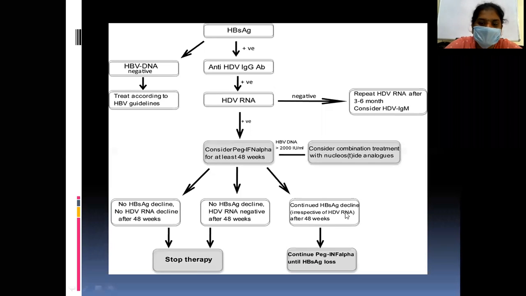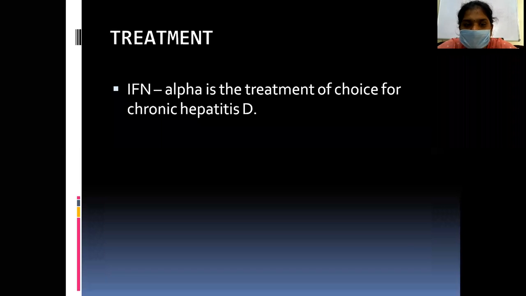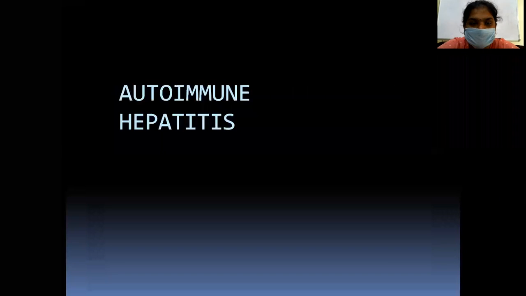If there is a decline in the hepatitis B surface antigen after 48 weeks, we'll continue the interferon alpha therapy until hepatitis B surface antigen loss is present. So interferon alpha is the treatment of choice.